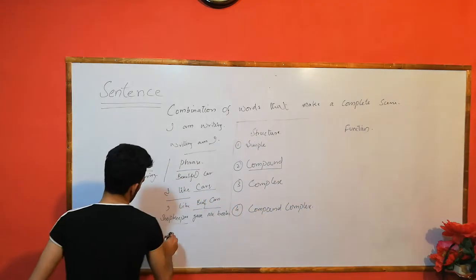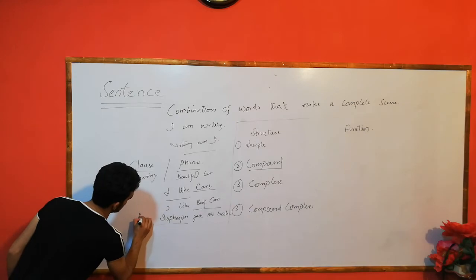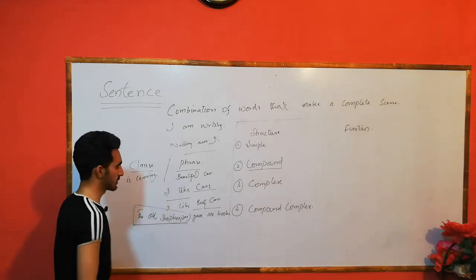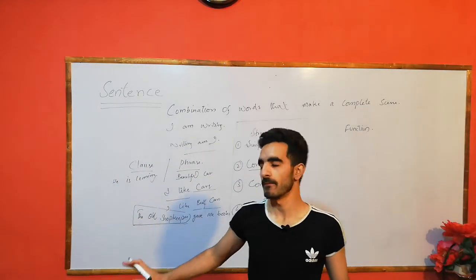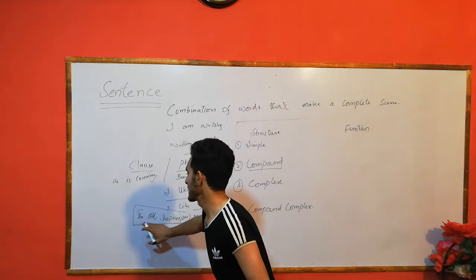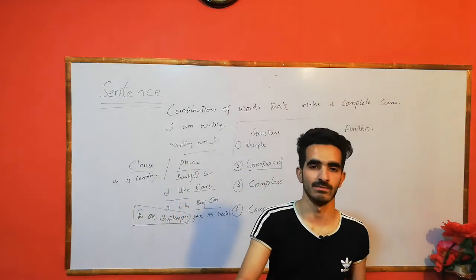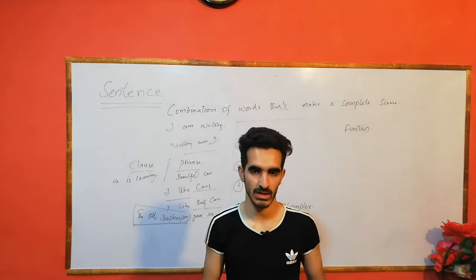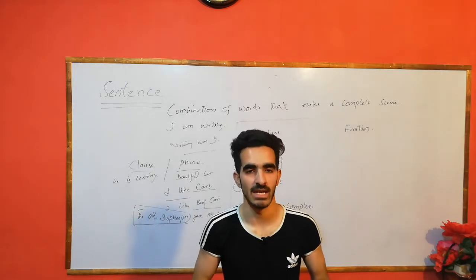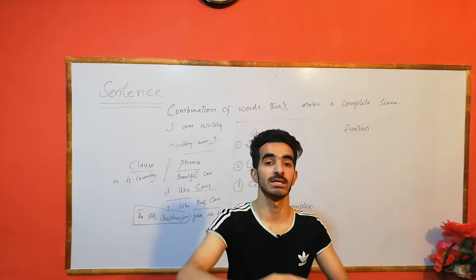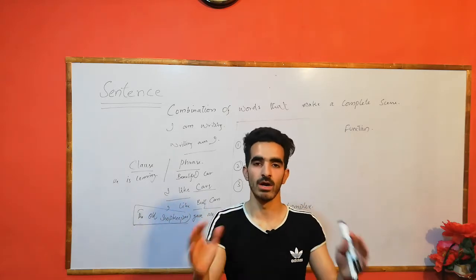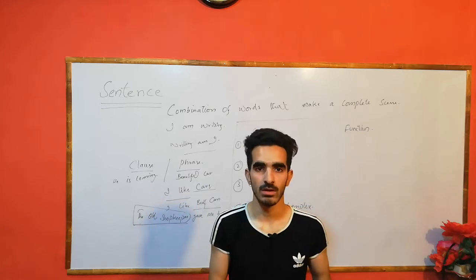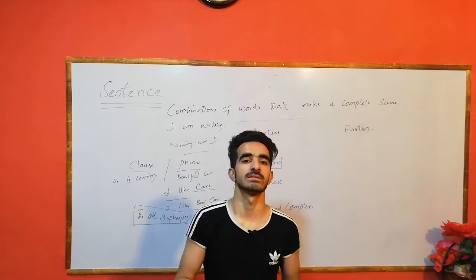For example, the old shopkeeper. It looks like one unit, but it is not one word. We call it a phrase. A phrase contains two or more words, but it is not a sentence. Two or three words that stand as a whole in a subject, in a verb, in a noun, are called a phrase.